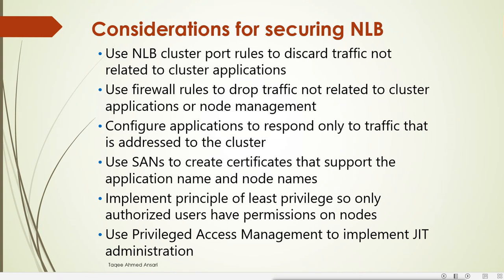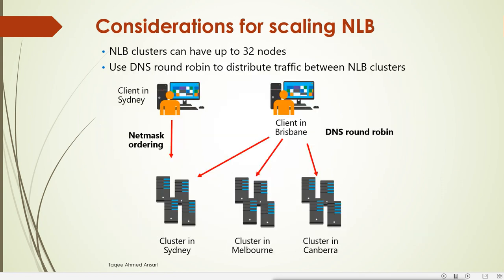Then use SANs to create certificates that support the application name and node names. To secure our web services, we should use the cluster certificate services, and when we configure those certificates, we should base them on the application name or node names. Implement the principle of least privilege, so only authorized users have permission on nodes, and that we can do by using privileged access management to implement just-in-time administration, to manage the privileged users, so only privileged users will get access, others will not.